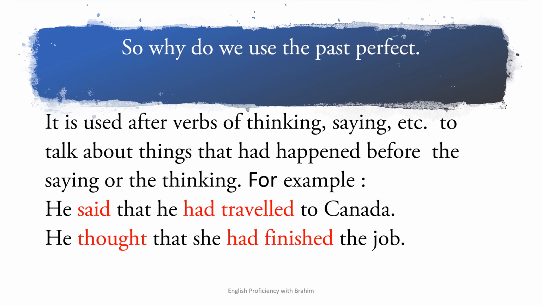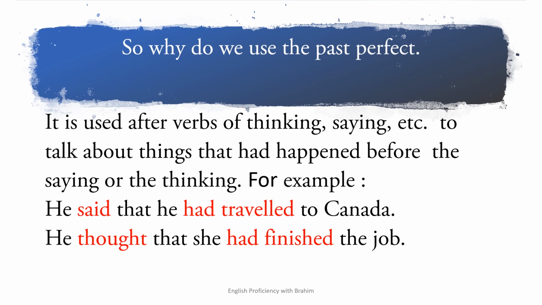So you will come and say, he said that he had traveled to Canada. Okay, he thought, this is another sentence, that he had finished the job. He thought that he had finished the job. When the thinking happened in the past. And before that, what happened? He finished the job. He thought that he had finished the job. Okay?